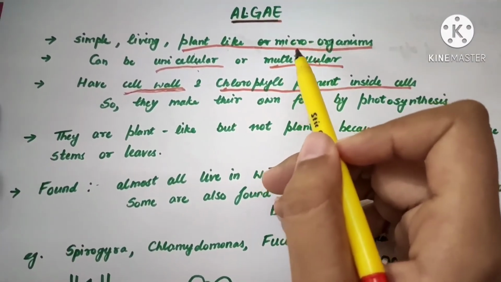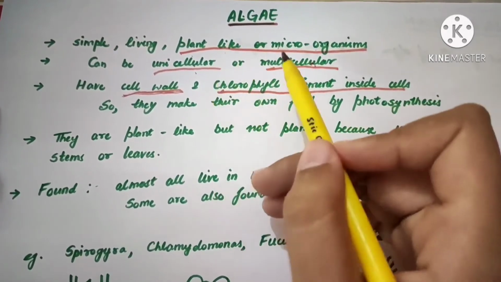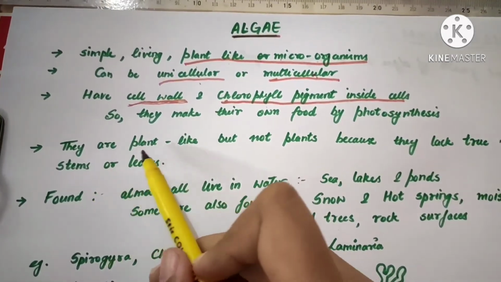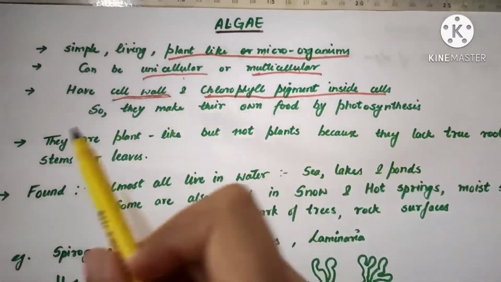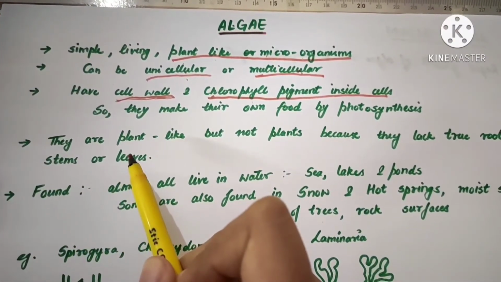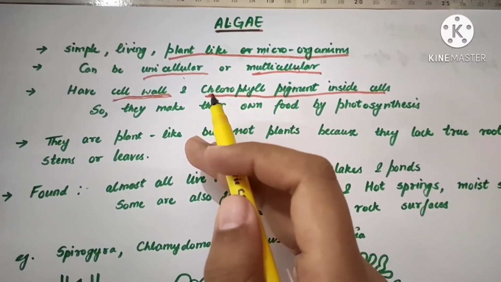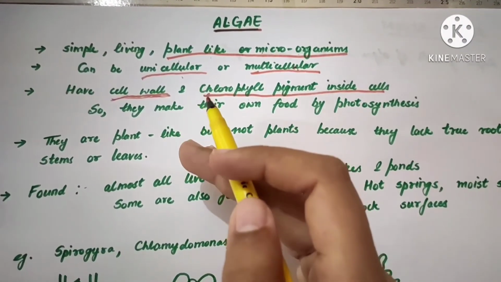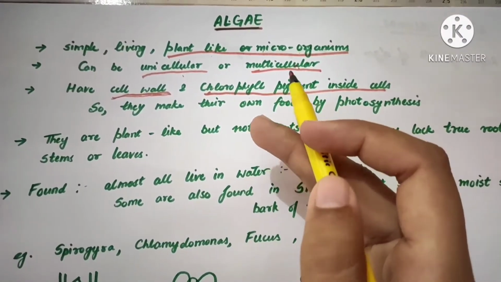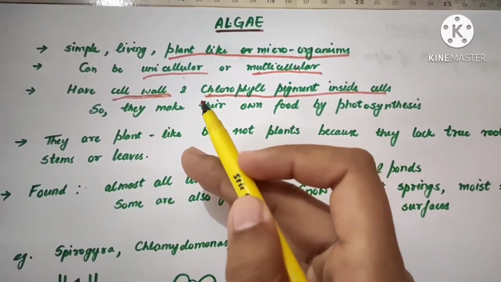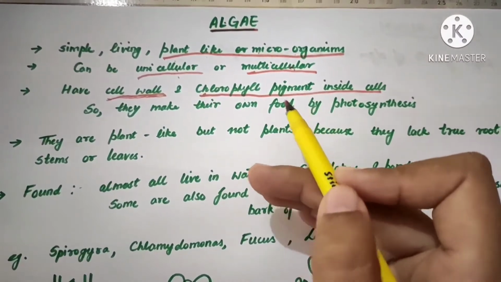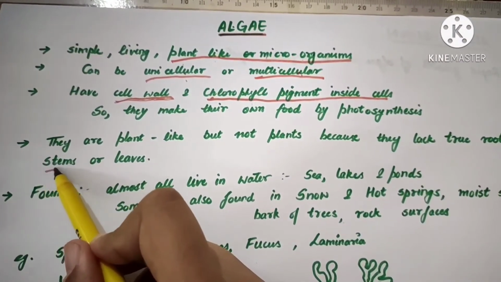But why are they not true plants? Because they lack true roots, stems and leaves. So they are plant-like because of the presence of chlorophyll pigment within their cells and the presence of a cell wall, but they are not true plants because they lack true roots, true stems and true leaves.